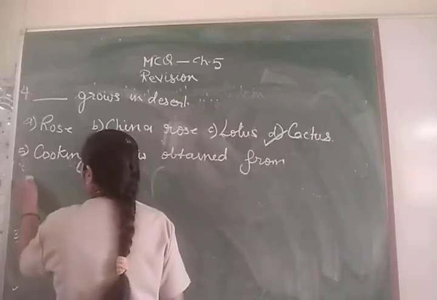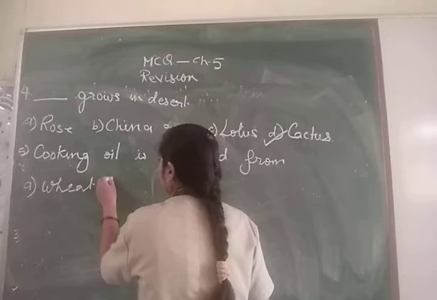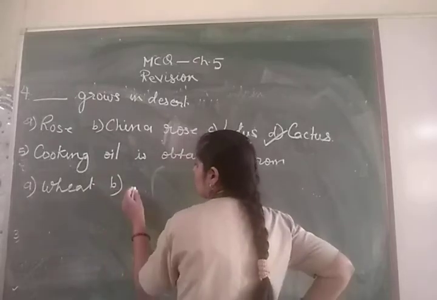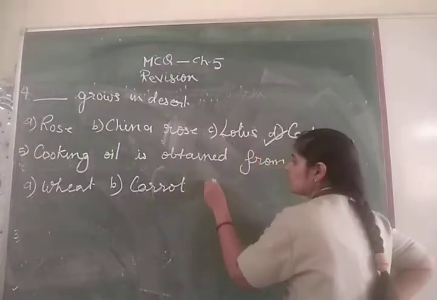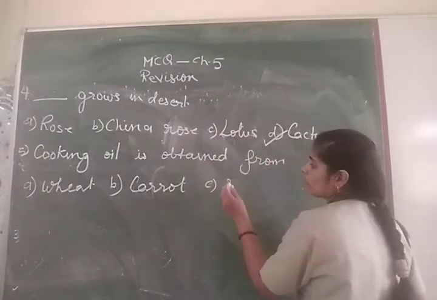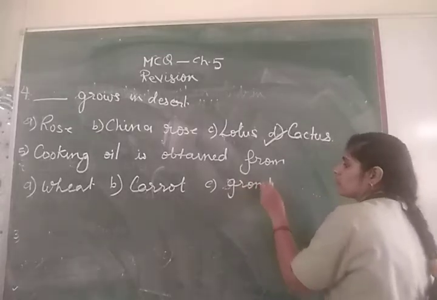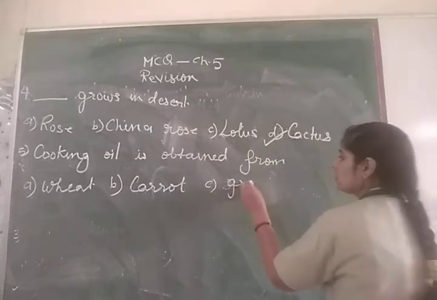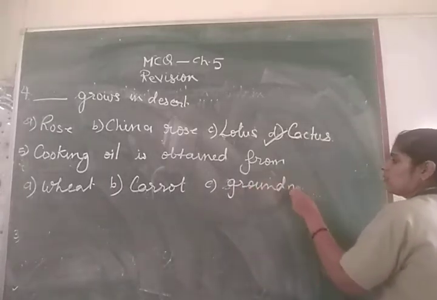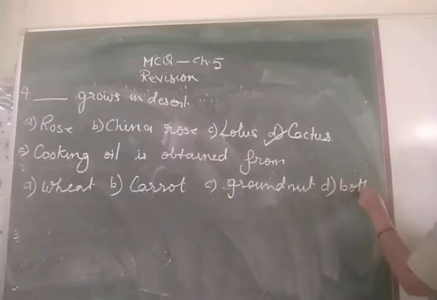The first one, suppose I have given as wheat, B as carrot, C as groundnut, and D is both A and B.